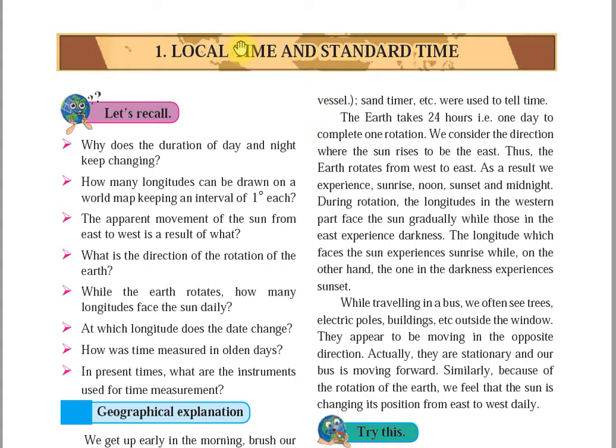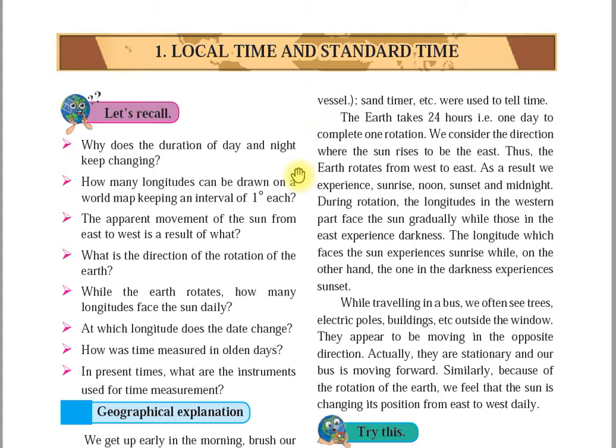At the poles, the daytime, the duration of the day, lasts around 6 months. See, at the poles, the duration of the day lasts around 6 months. So you will see in this chapter how the duration of day lasts for 6 months. Different longitudes have different timings for sunrise, noon, and sunset. So you'll see what are longitudes and what are latitudes.